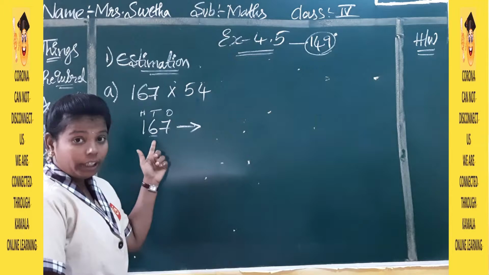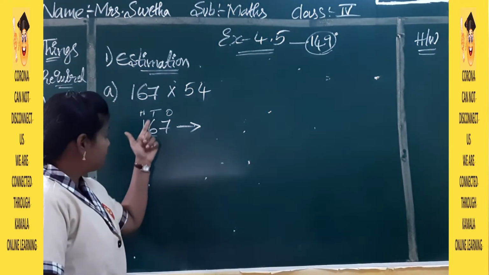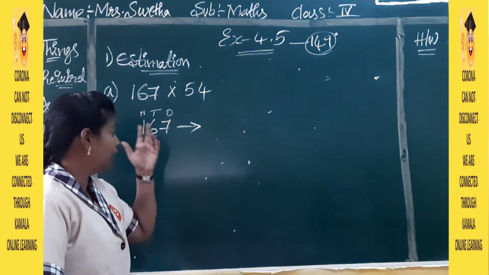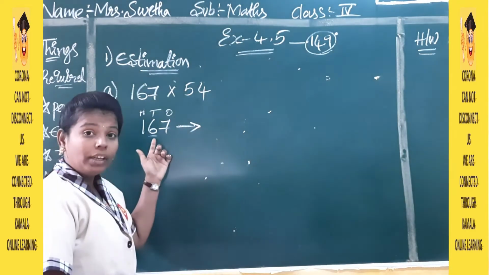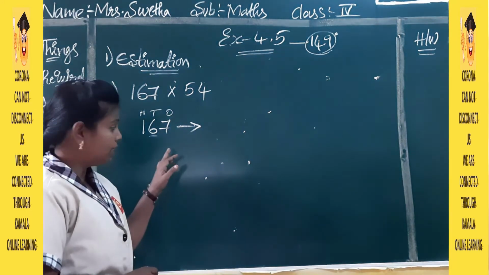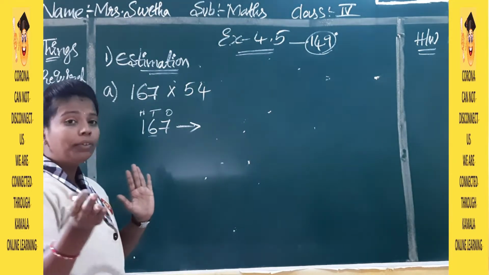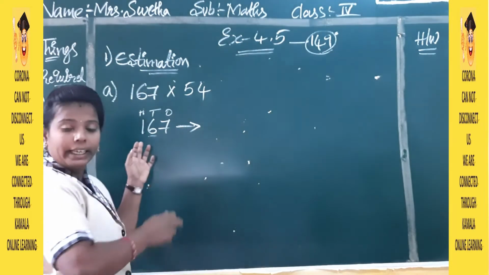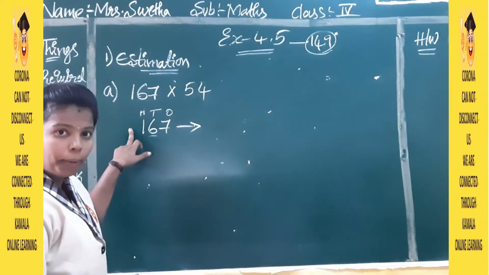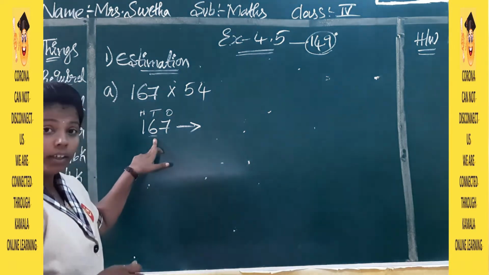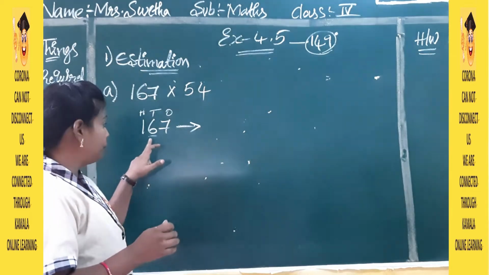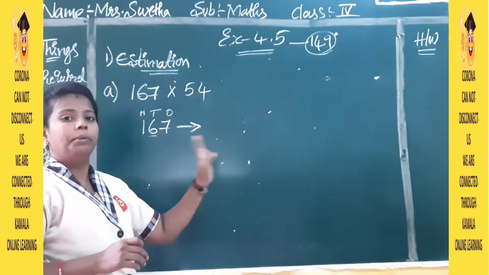Whichever place we are estimating, we check the number after that place, whether it is more than 5 or less than 5. If the number is 5 or more than 5, we do +1 to the estimated place. If it is below 5, we write the same number.